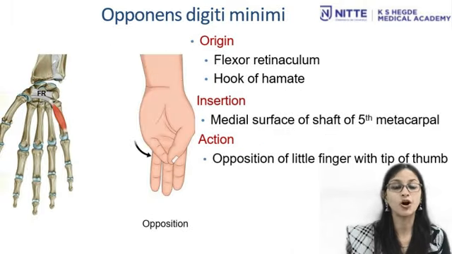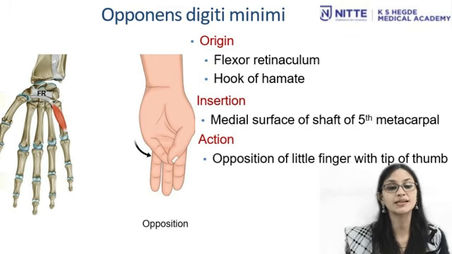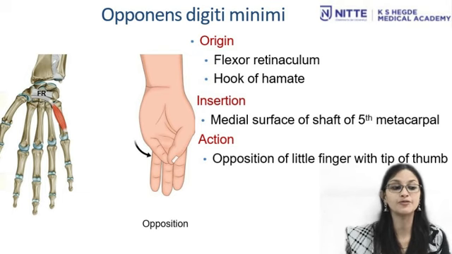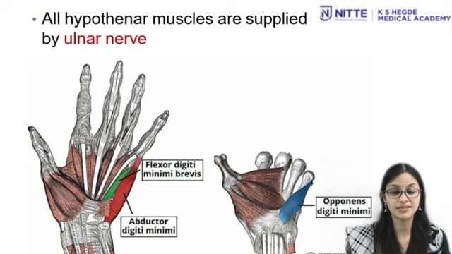Next is opponens digiti minimi. This muscle takes its origin from the flexor retinaculum and hook of hamate. Insertion is to the medial surface of shaft of fifth metacarpal bone. Action is opposition of little finger with the thumb. All the hypothenar muscles are supplied by ulnar nerve.